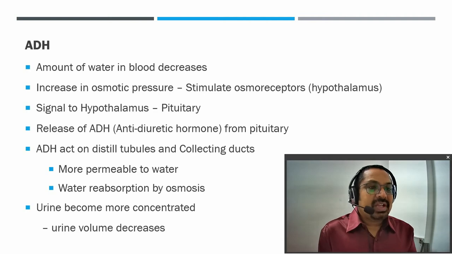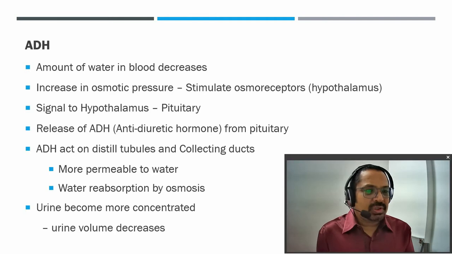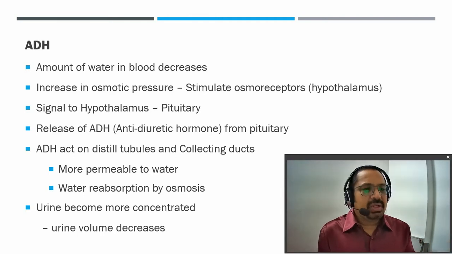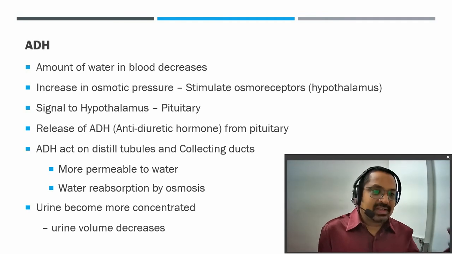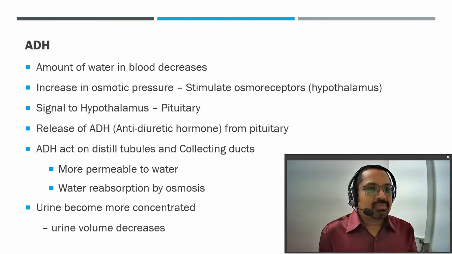This ADH acts on the distal tubule and collecting ducts, which become more permeable to water, and water is absorbed by osmosis, the urine becomes more concentrated, and more water is retained inside the body. So the osmolarity which had previously increased will decrease.